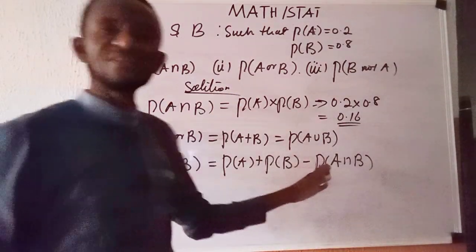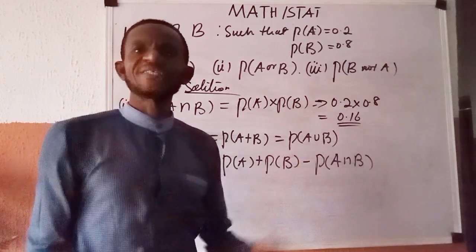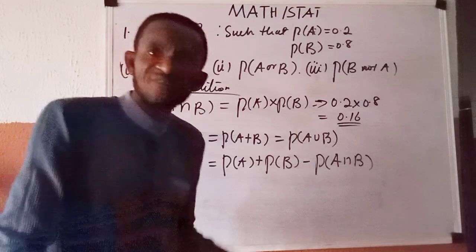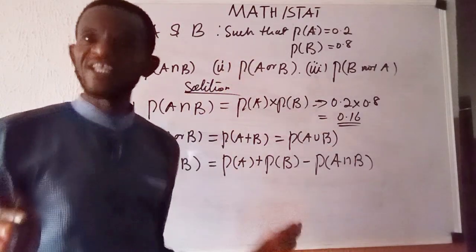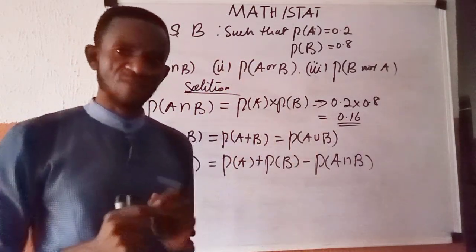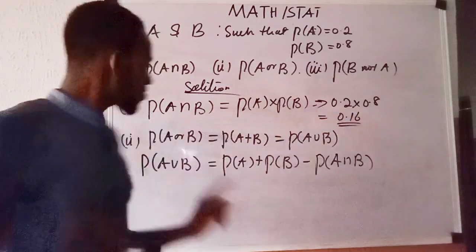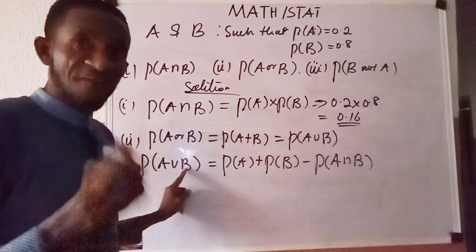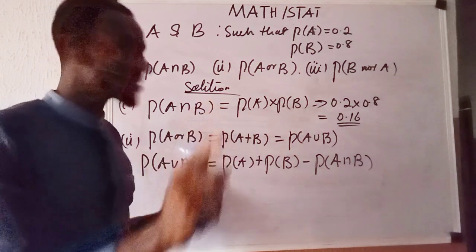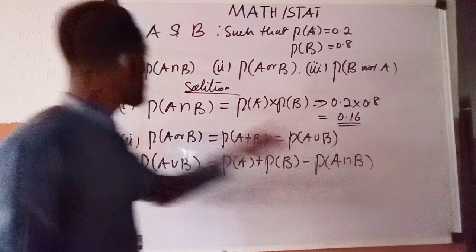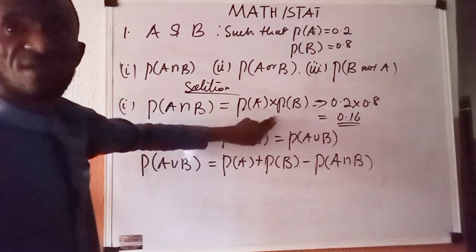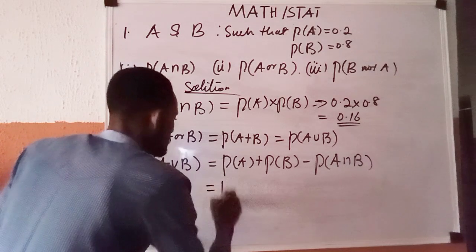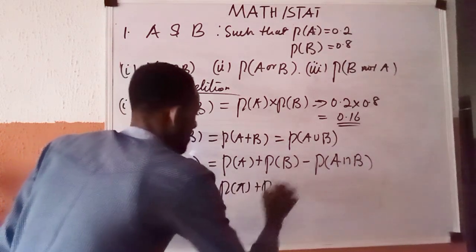And this law holds independent of whether it is an independent event, or a mutually exclusive event, or a dependent event, or any kind of event. This is just what we call the addition law of probability. When they now say that A and B are independent, it implies that A intersection B can be expressed this way. And it is on that ground that you can say this becomes P of A plus P of B.